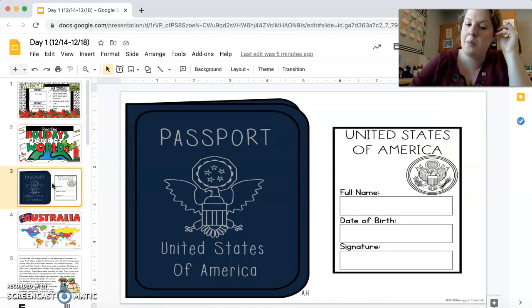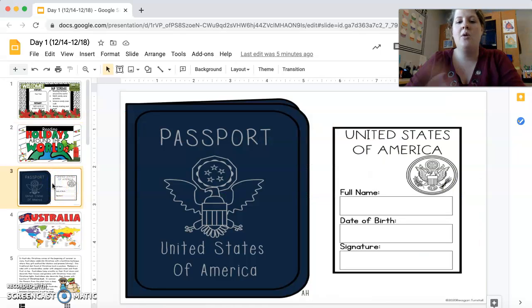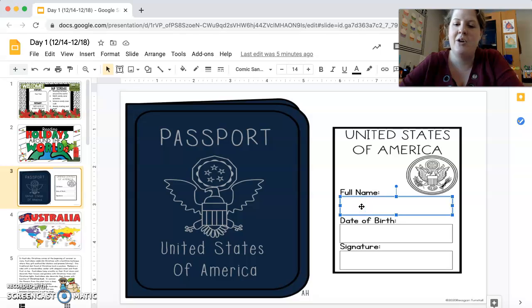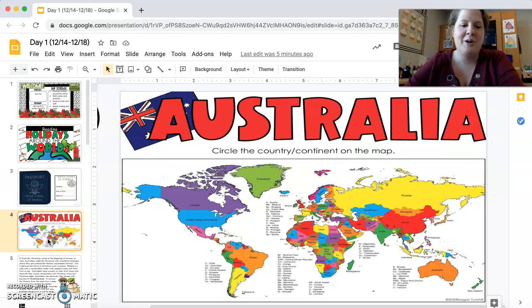Okay, so this is your passport. Some of you may know that a passport is needed whenever you're traveling outside of the United States. So you guys can go ahead, you can fill in your passport. You're going to type in here your name, and then you're going to type in here your birthday, and then you're going to type your name again for your signature so that you are ready to go for our holidays around the world. We're going to start with Australia.